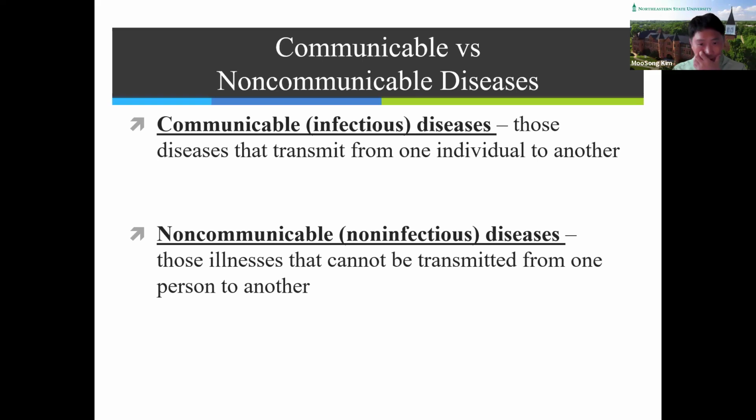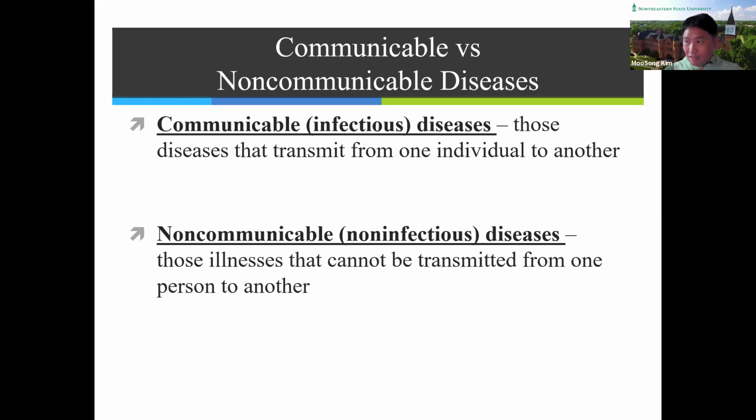On the other hand, non-infectious diseases cannot be transmitted from one person to another, right? So infectious disease transmits from people to people, but non-infectious disease cannot be transmitted from people to people.